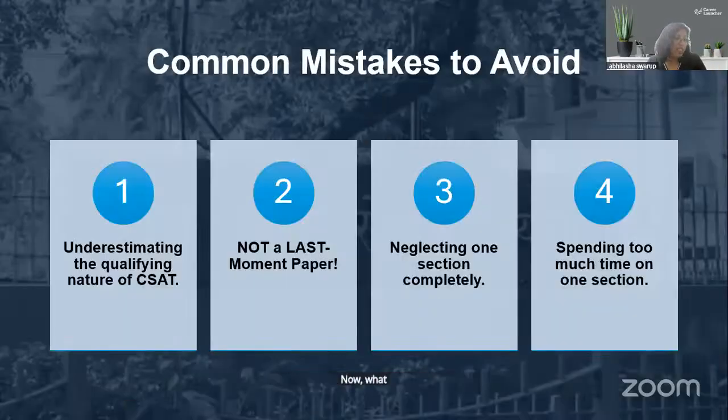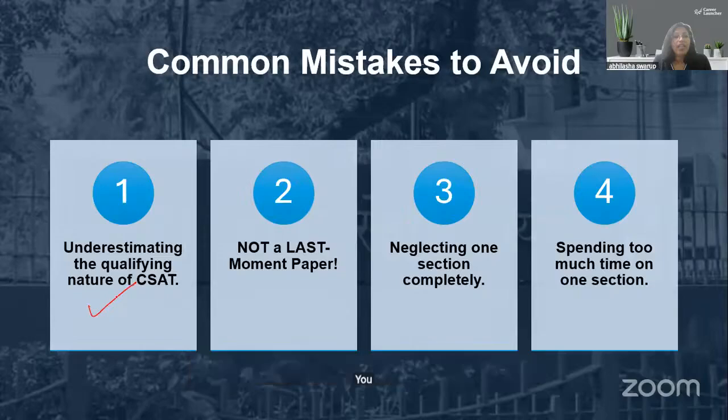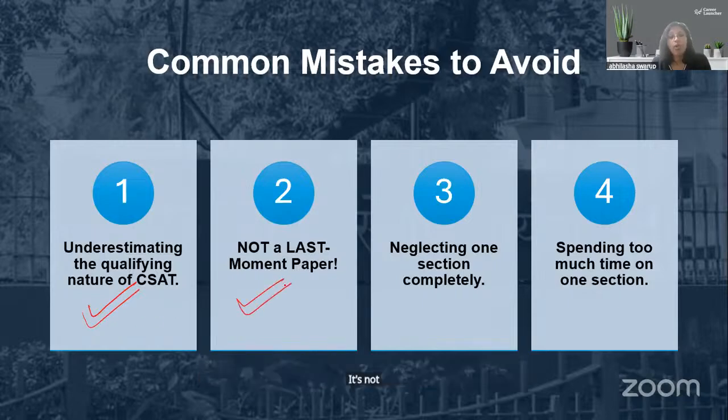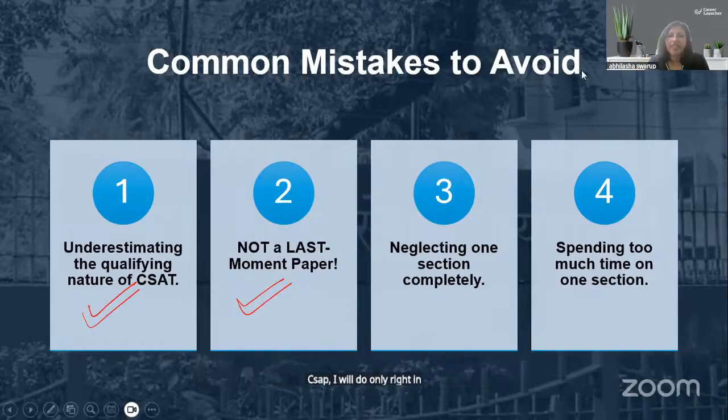Now, what are the common mistakes that anyone who wishes to write this paper must avoid? You cannot underestimate the qualifying nature. Cannot think, oh, it is just a qualification paper, I'll be able to do it. It's not a last moment paper. You cannot say, okay, I will do my GS throughout the year and CSAT I will do only right in the end.